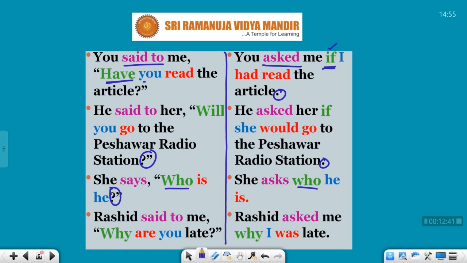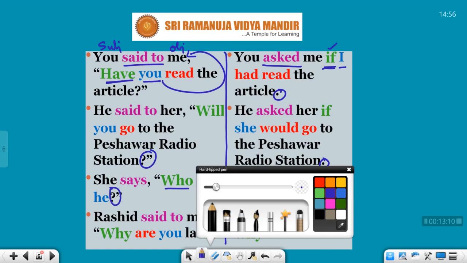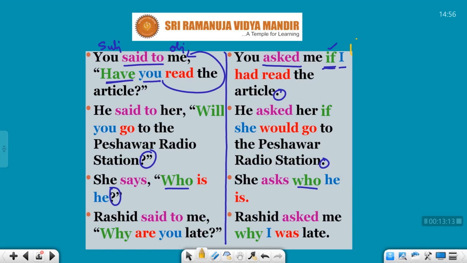Okay. Now you. You is second person. I've told you personal pronouns to be changed, tenses to be changed, and time and place words must be changed. So you is second person. So as per rule, second person will follow the objective case. You is the subjective case and me is the objective case. So me is first person. So I have here first person. Can you see? It's first person.